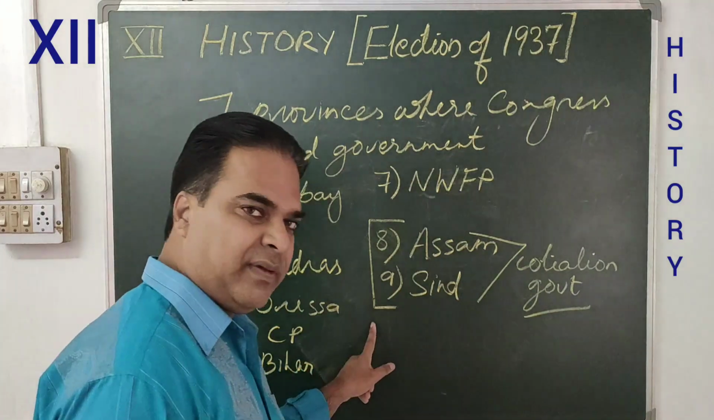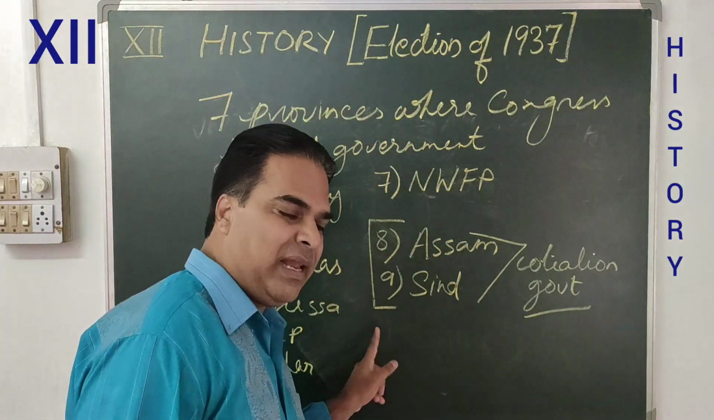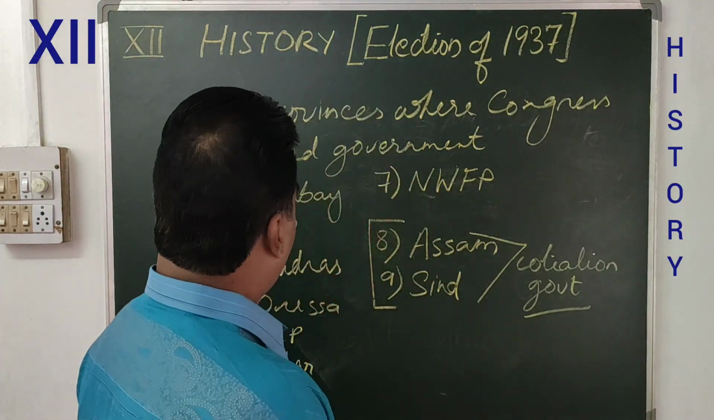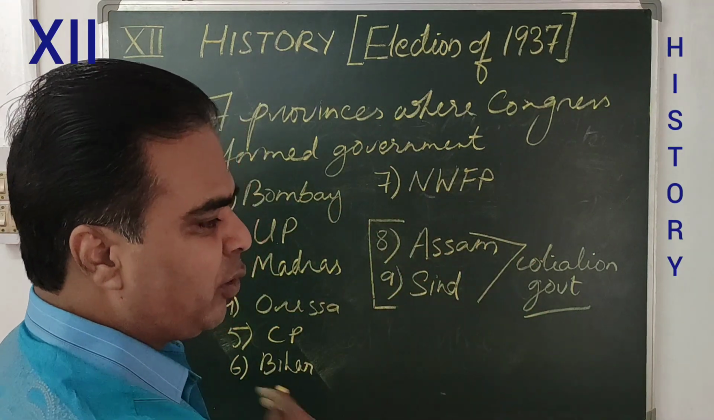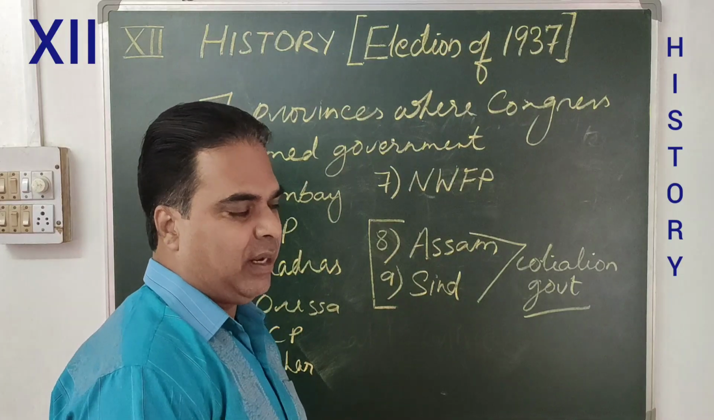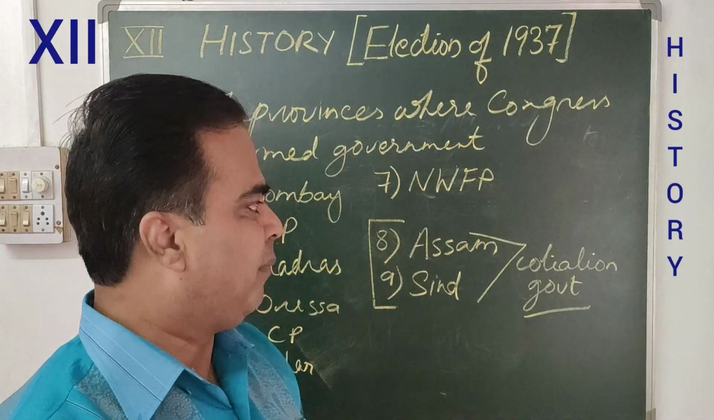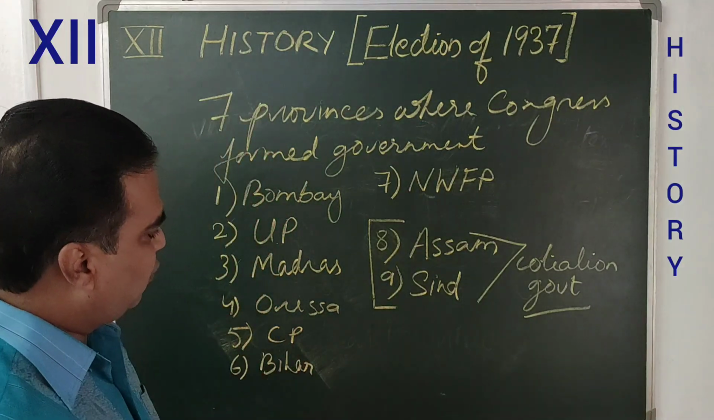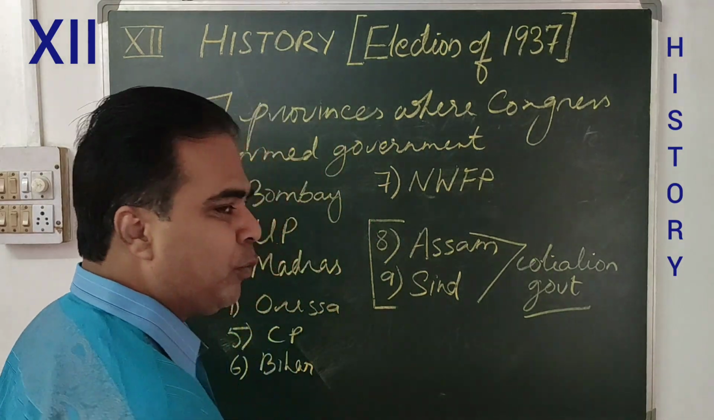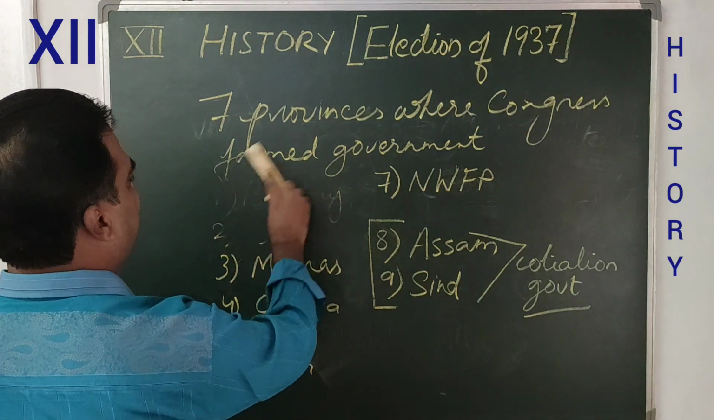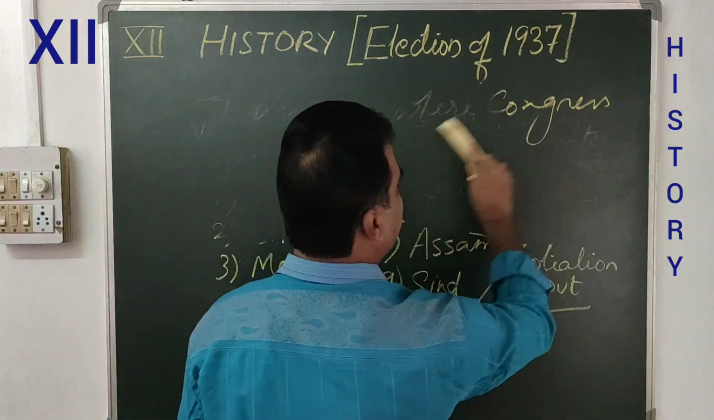I told you about 11 provinces. During 1937, how many provinces were there? 11 provinces were there. So have a look, and I'll tell you which were the 2 provinces where Congress could not form their government. Not even the Muslim League formed the government. So go through that. Now next, the two provinces where Congress could not form their government. Which were those two provinces? Let me tell you.